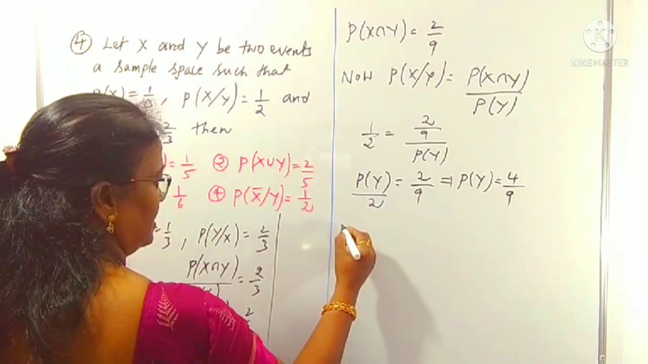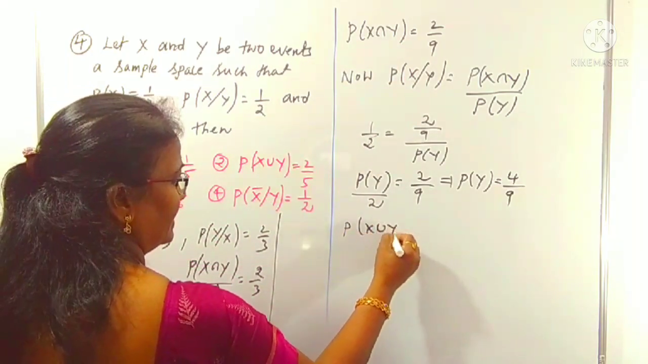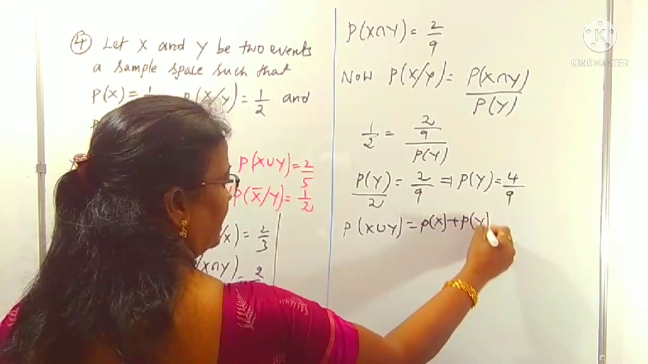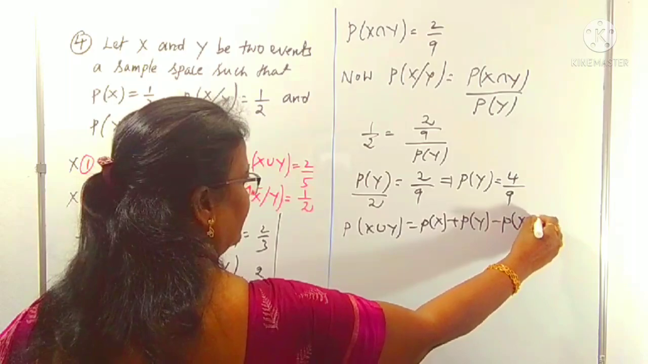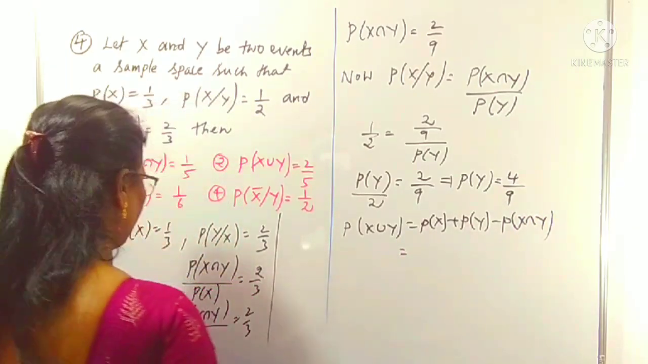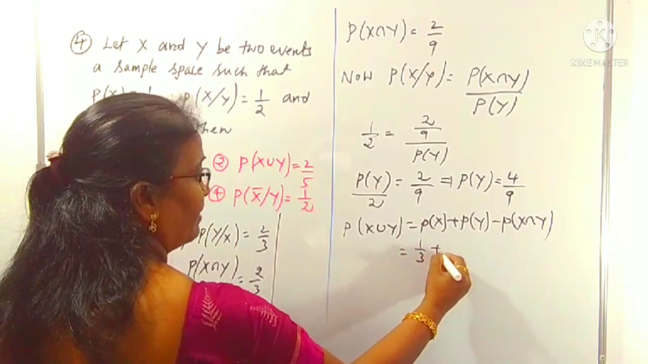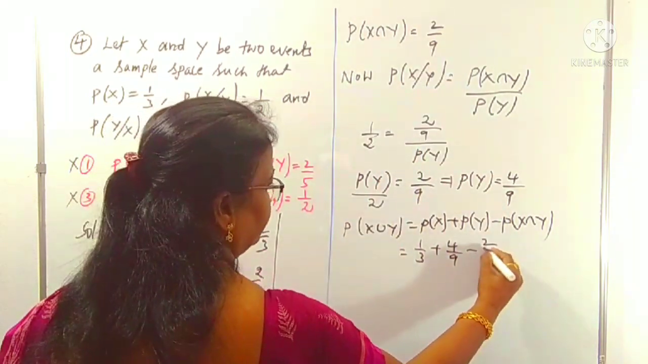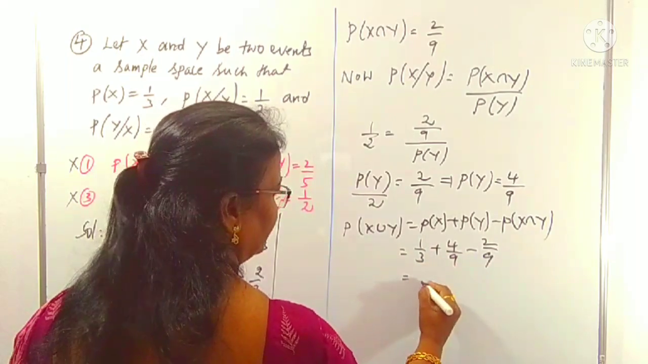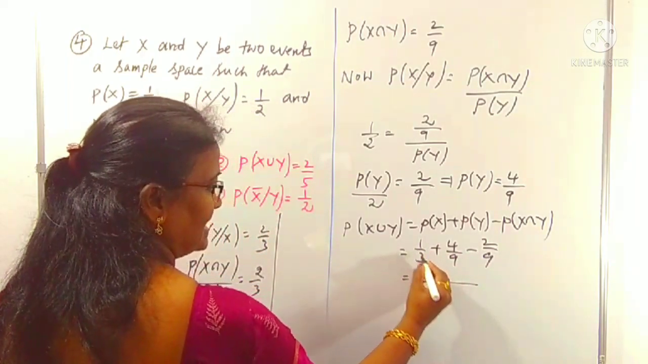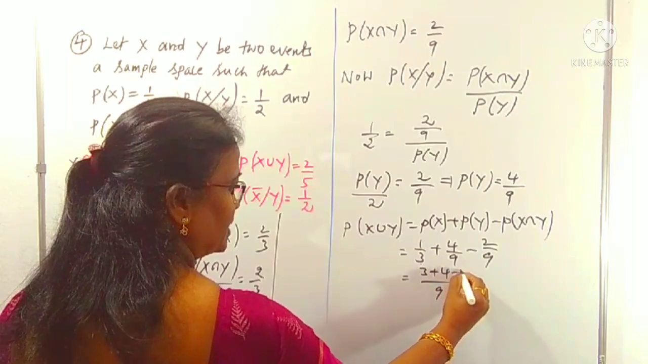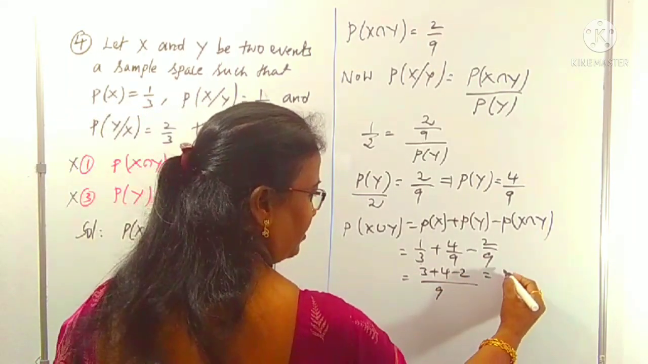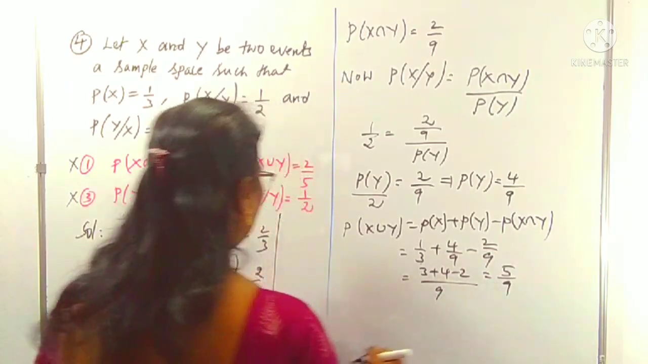How much? That is P of x union y I am taking. That is P of x plus P of y minus P of x intersection y. Therefore, P of x is 1 by 3, P of y is 4 by 9, minus P of x intersection y is 2 by 9. Taking the LCM, 9 is the LCM: 3 plus 4 minus 2. 3 plus 4 is 7, 7 minus 2 is 5. 5 by 9. Is it 5 by 9?